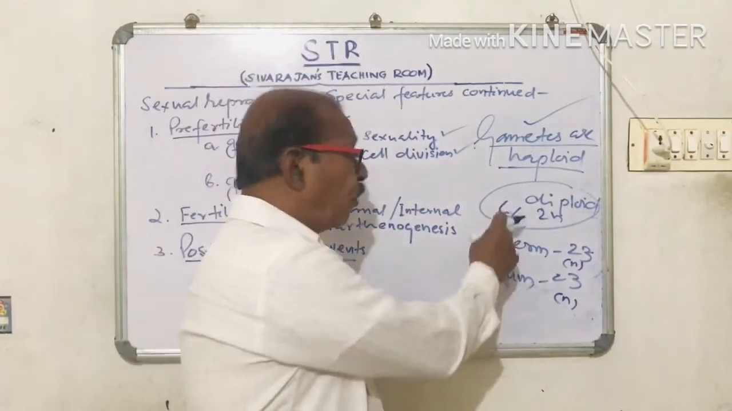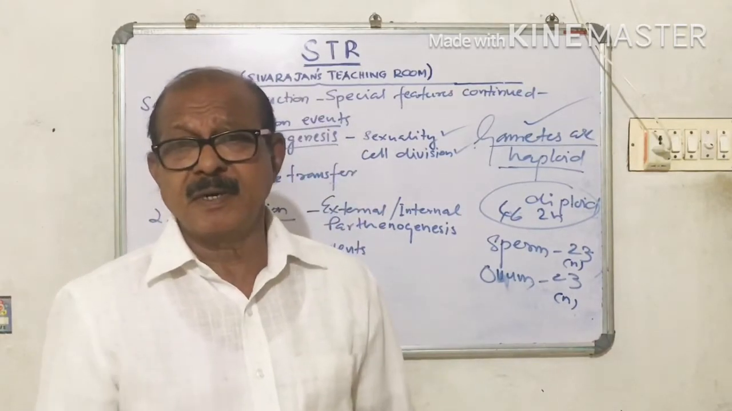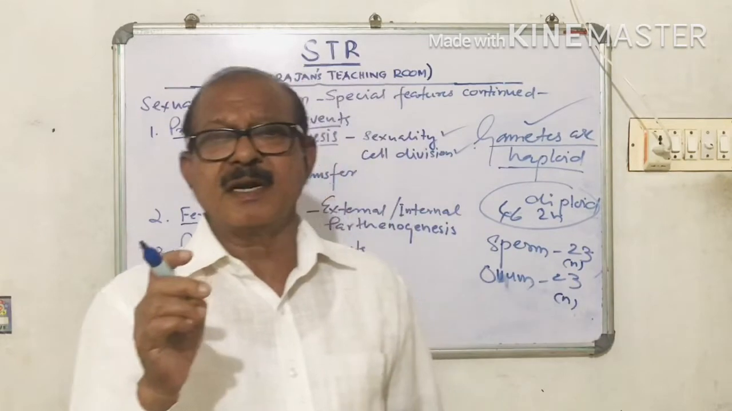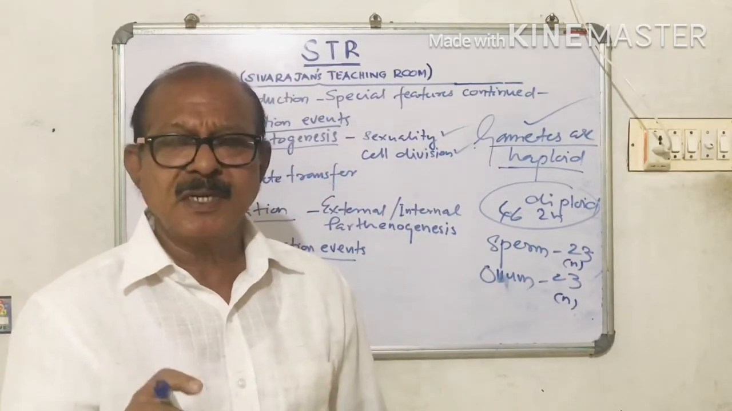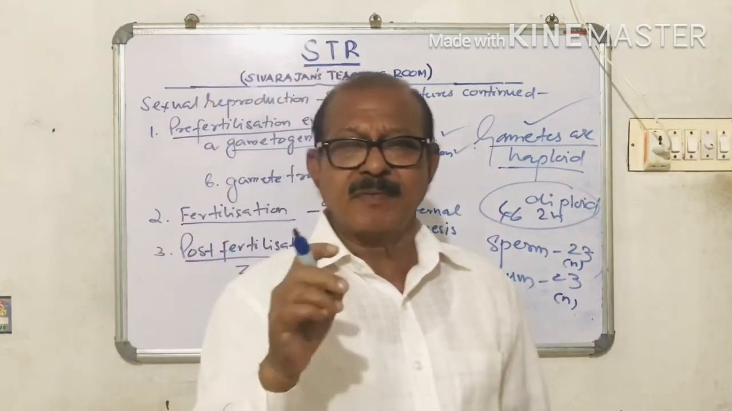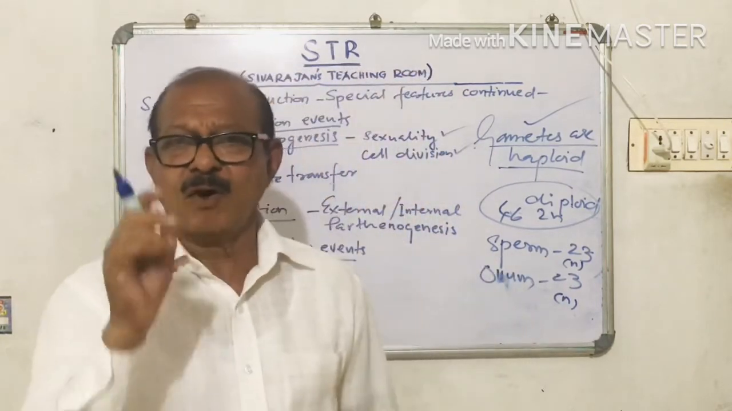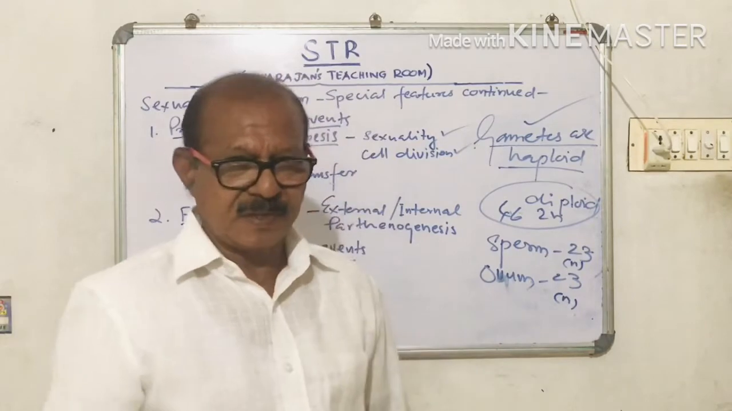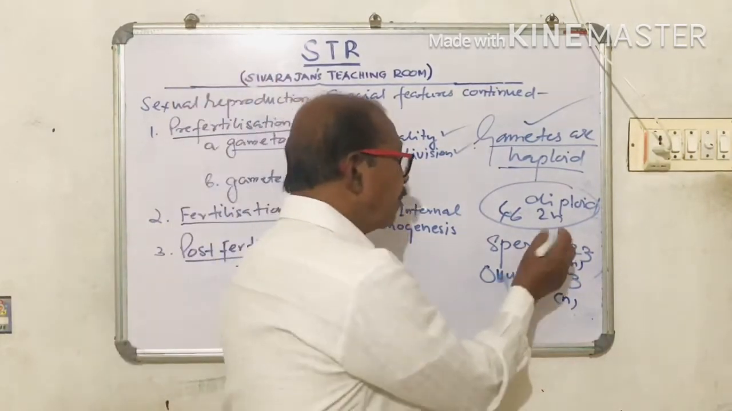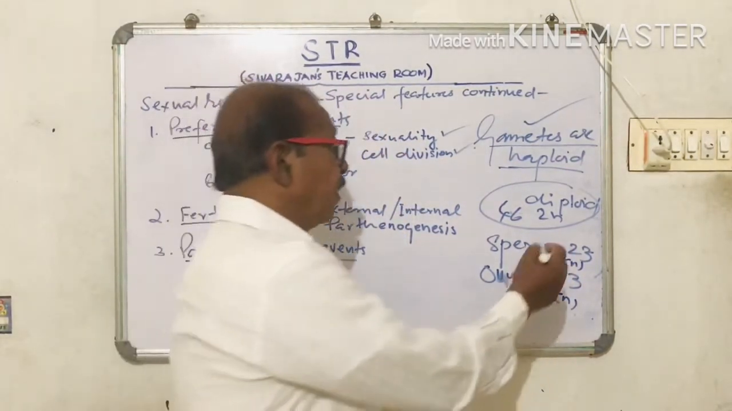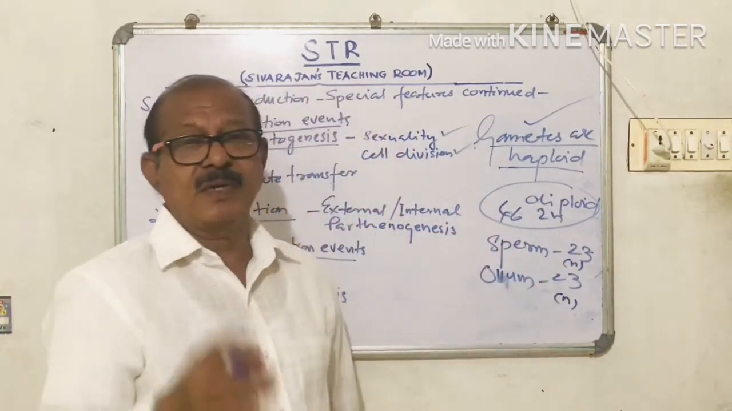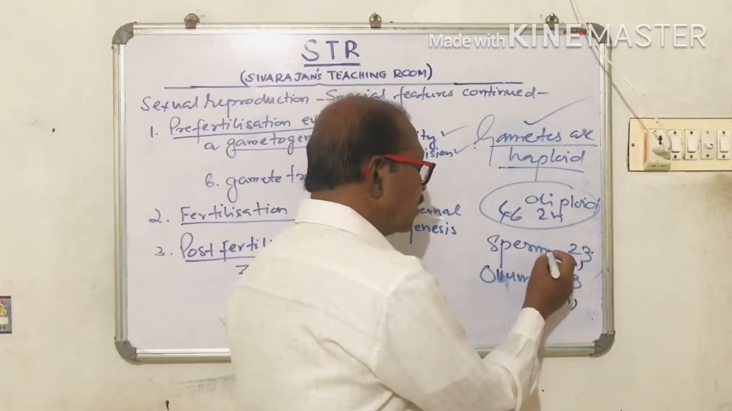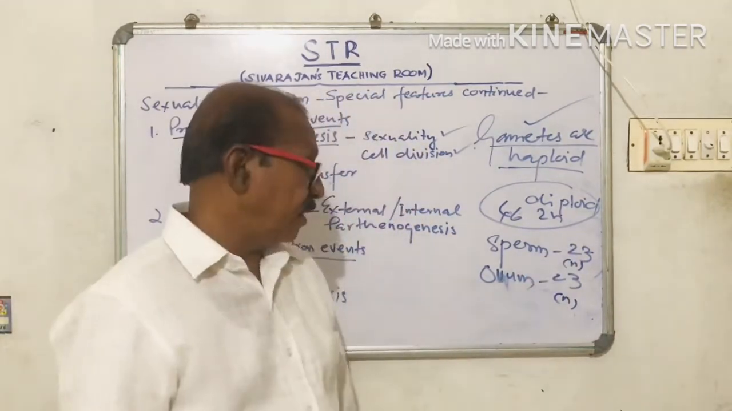So gametes are haploid. And how is a haploid cell produced? A haploid cell is produced by a particular type of cell division called meiosis. What is meiosis? Meiosis is a type of cell division where the chromosome number is reduced to half in the daughter cells. And these haploid cells become the gametes. So in the gametes there will be only half the number of chromosomes. So the sperm is haploid, ovum is also haploid.